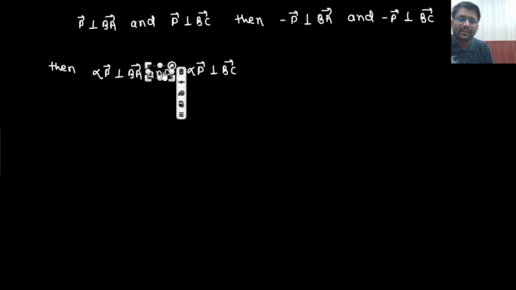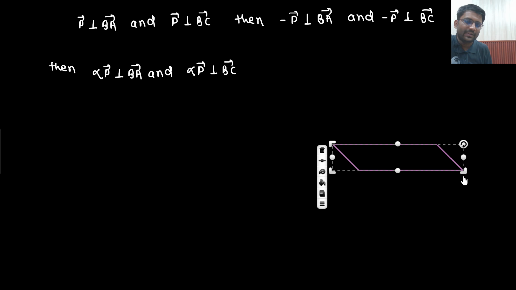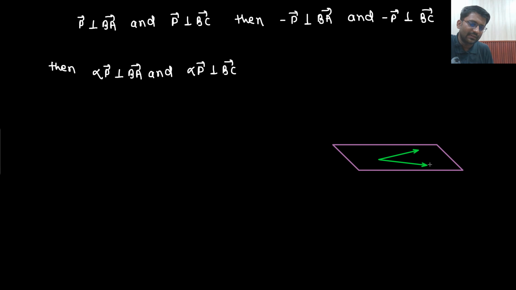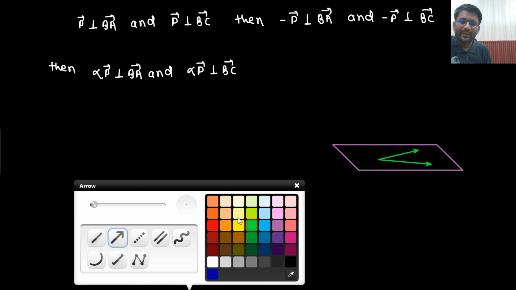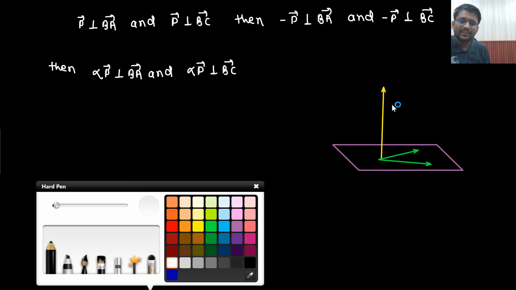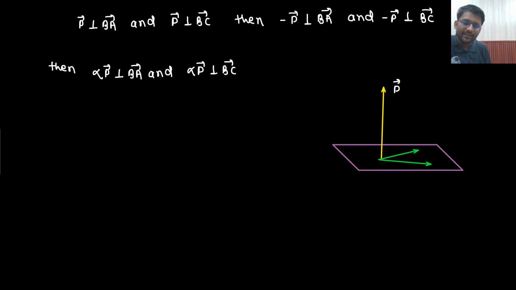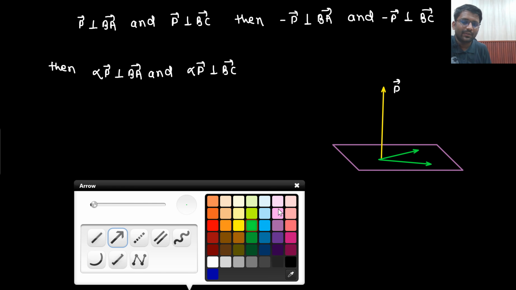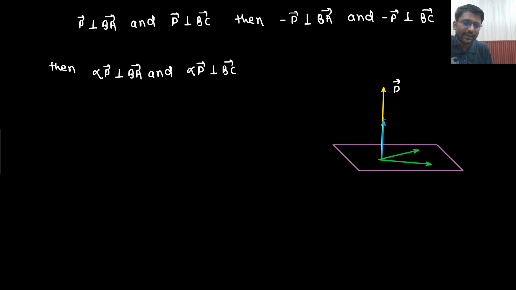What I mean to say is that this was the plane. In this plane there were two vectors. This vector came out to be perpendicular. I am calling this the P vector. Then P by 4 will also be perpendicular only, no?